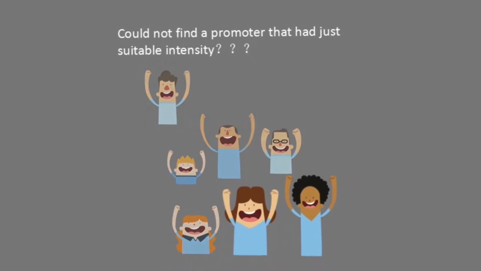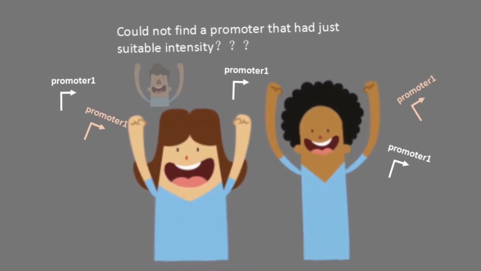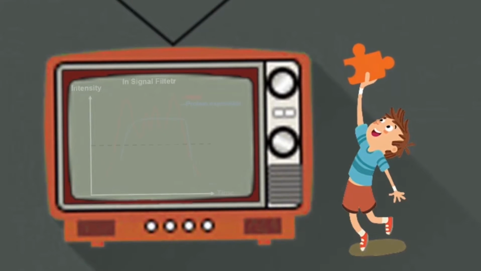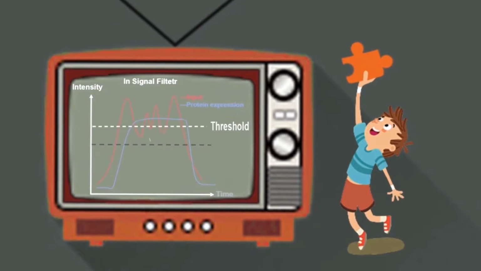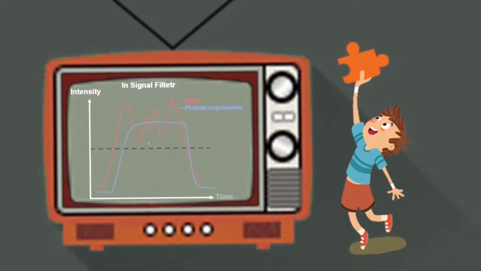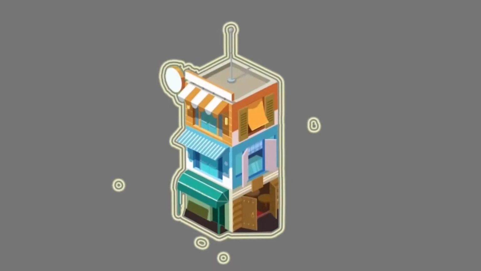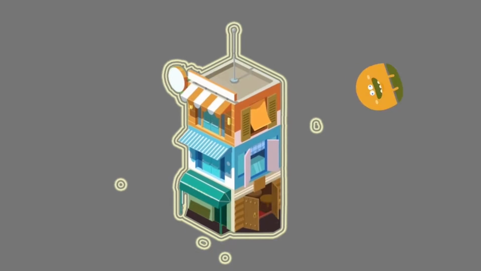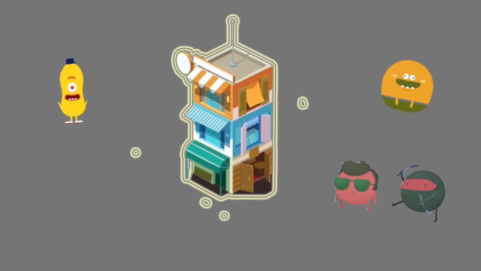A third of respondents mentioned that they could not find a promoter that had just the suitable identity. Since seeking a substitution is not always the best solution, here comes our signal filter's second feature: setting a threshold by adjusting regulatory promoters and the amount of its interactive protein. All in all, we provide a fundamental gene expression toolkit. Just like a vending machine, users can define the input and the related output by themselves.